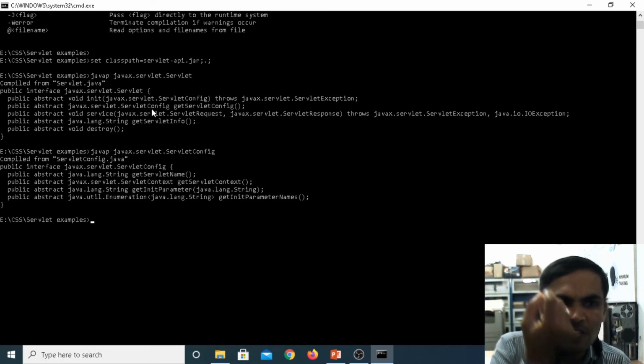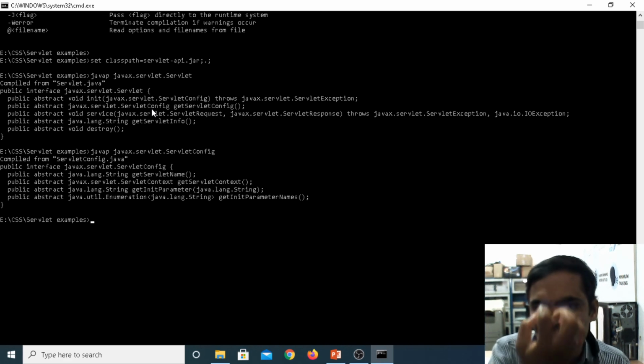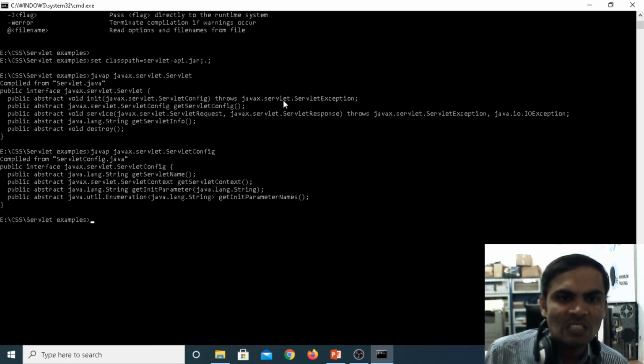When the class loader is loading the servlet class on the server side, it creates the instance for your servlet class with the help of the ServletConfig object. Then the init method goes to the initialization state. The init method throws ServletException.